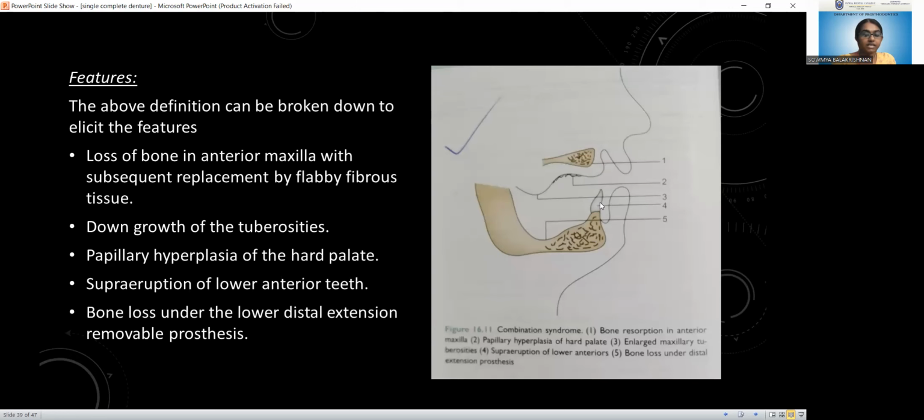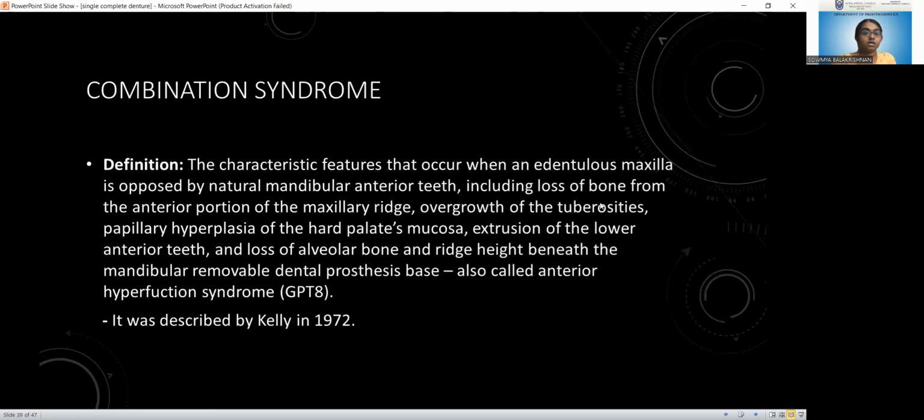If you understand this sequence, it is better to understand. Now if we see the definition, you can easily understand. The definition is the characteristic features that occur when an edentulous maxilla is opposed by the natural mandibular anterior teeth. This is the common condition in which combination syndrome occurs, that is, the maxilla will be completely edentulous and anterior mandibular teeth will be present in the mandibular arch.